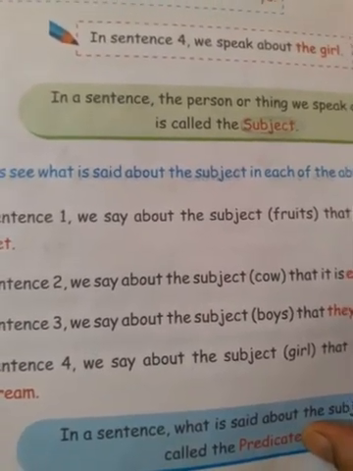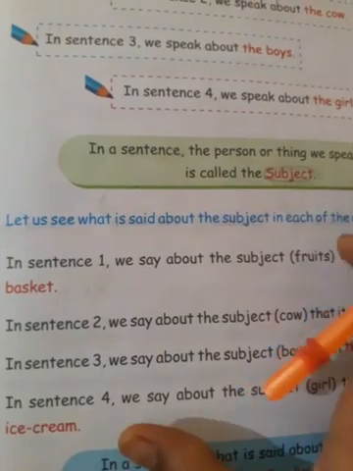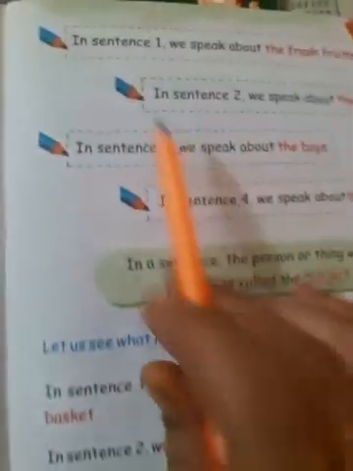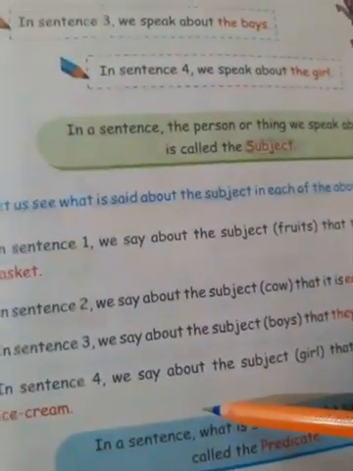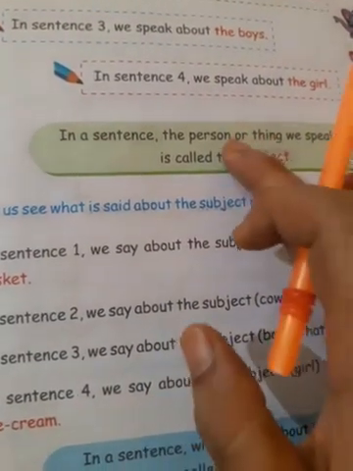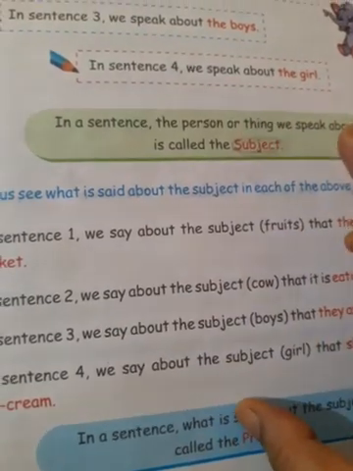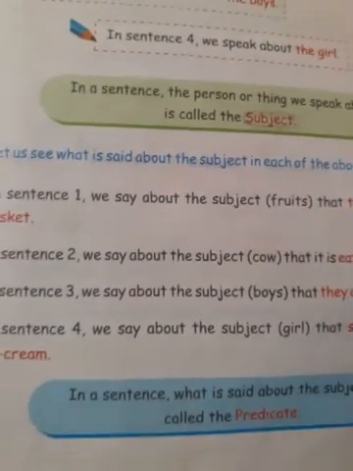So today my homework will be: go through the chapter. Read one time, two times, three times. First read it. Read all the sentences that have been written. Revise it once, twice, and then learn the definition. What you have to learn? The definition. Till then, stay home, stay safe.